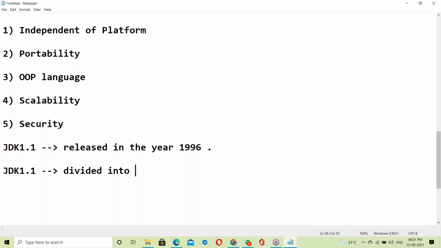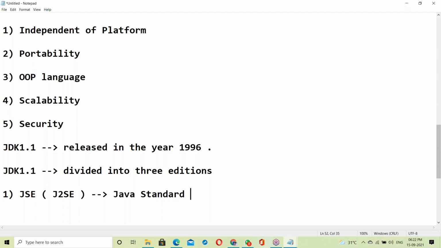JDK 1.1 was divided into three editions. Initially only three editions; later, a fourth edition was added. The first one, as we discussed yesterday, is Java SE, J2SE, Java Standard Edition.